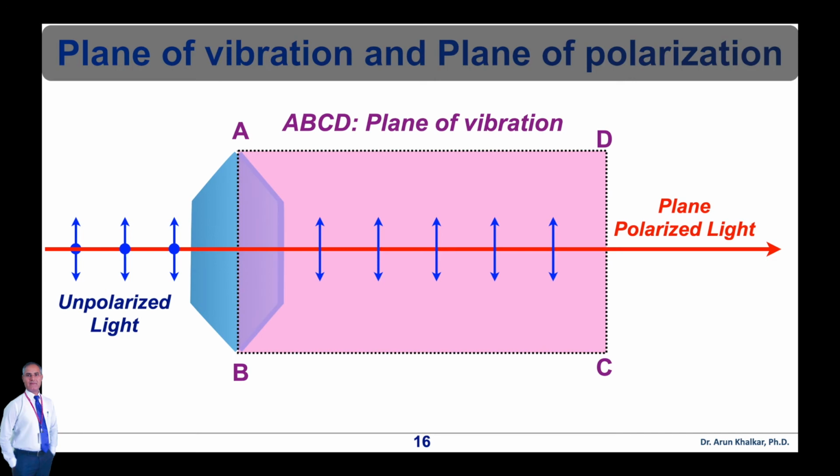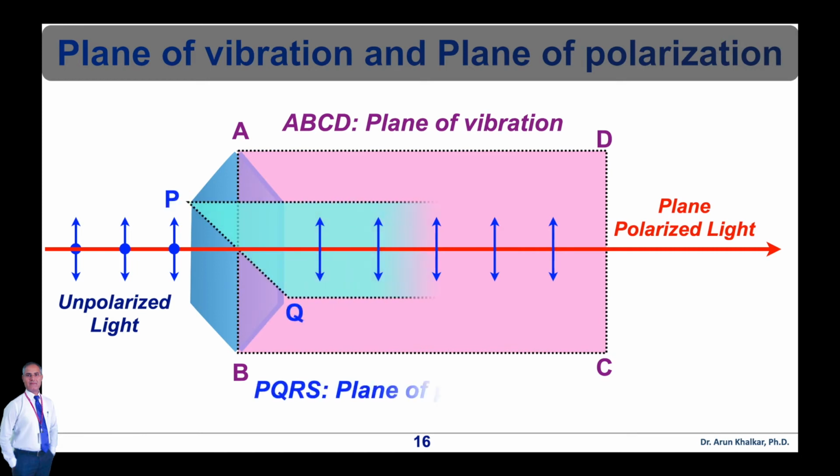The plane of vibration of a polarized light wave is generally unchanged in passing through a transparent material. It remains polarized in a similar plane. In the figure, ABCD represents the plane of vibration. Second term is plane of polarization.